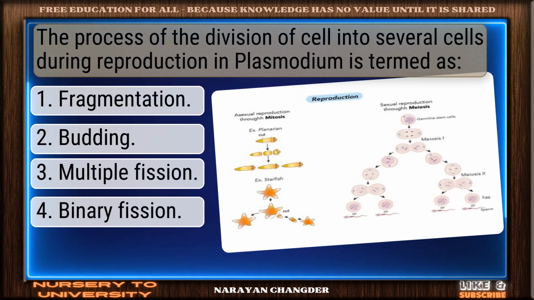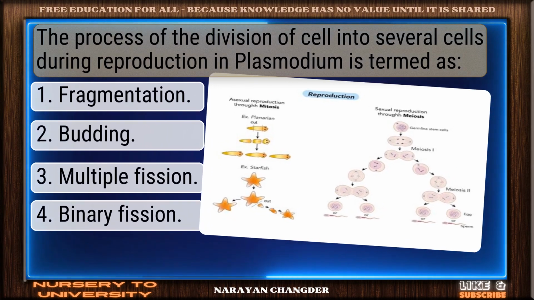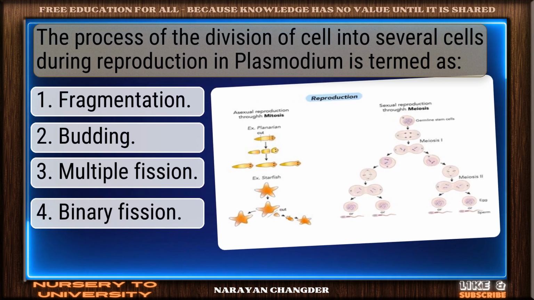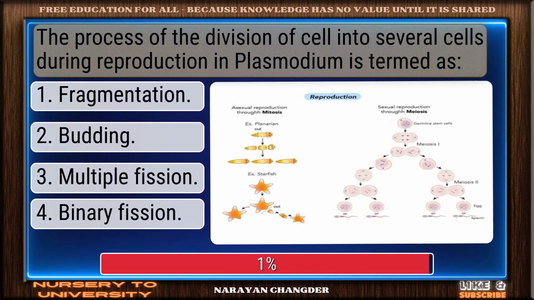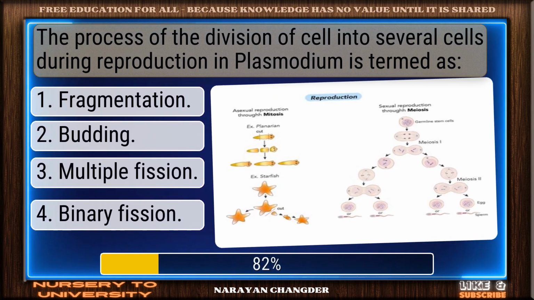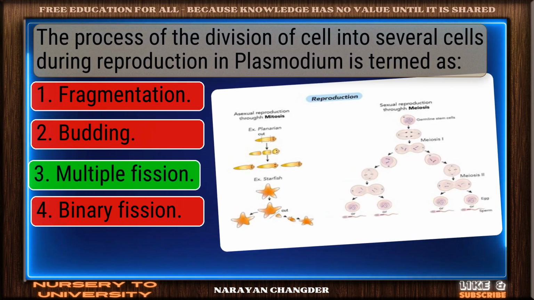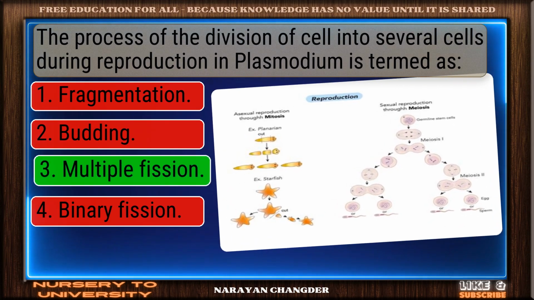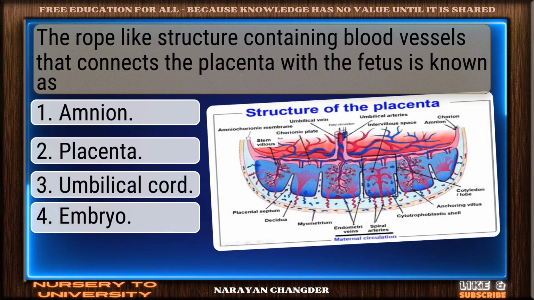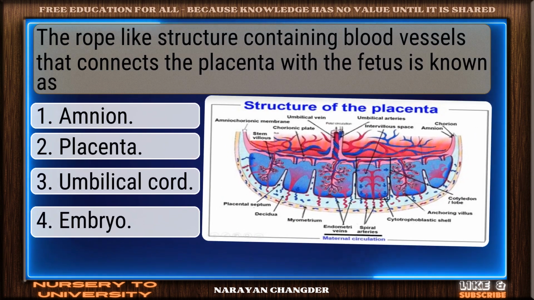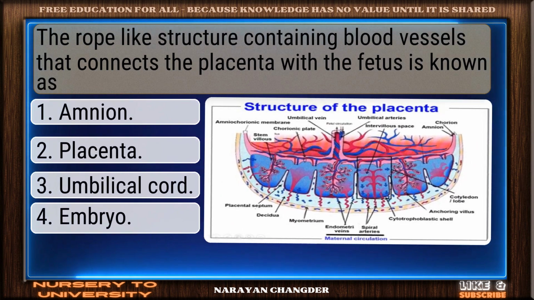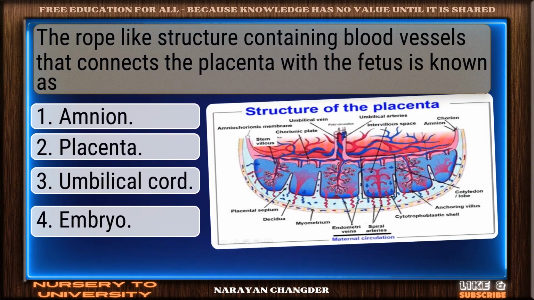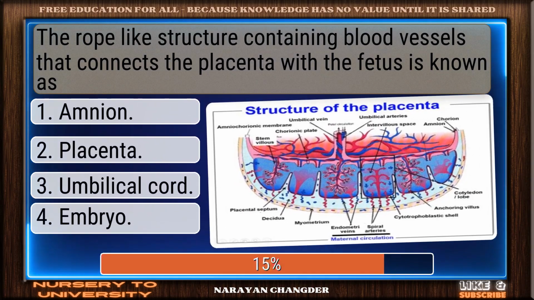The process of the division of cell into several cells during reproduction in Plasmodium is termed as. Nice selection. Multiple fission is the correct and valid answer. The rope-like structure containing blood vessels that connects the placenta with the fetus is known as.